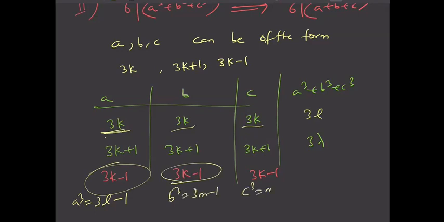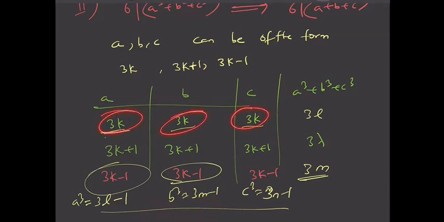C cube is also 3n minus 1. So a cube plus b cube plus c cube, you can see that this is 3 multiple minus 3, which is again a multiple of 3. So this is also some 3 lambda.